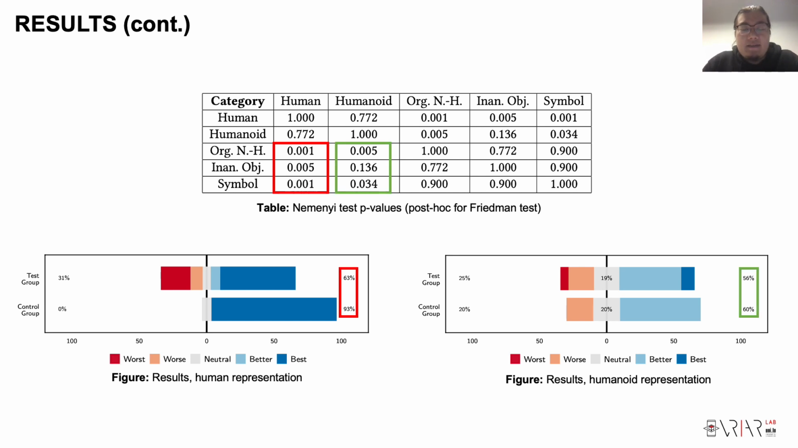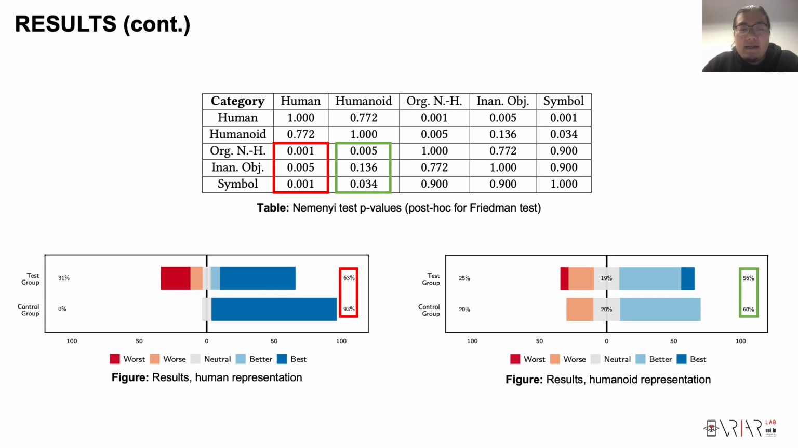As you can see in the highlighted area in the table, there is a clear difference of preference over the human category, the humanoid category, and the other 3 categories. And if you look at the 2 figures at the bottom, this will give you a clear view of how people think about different forms of representation.